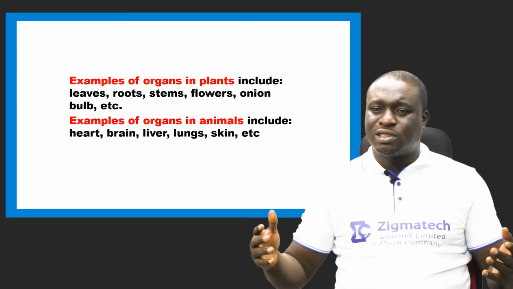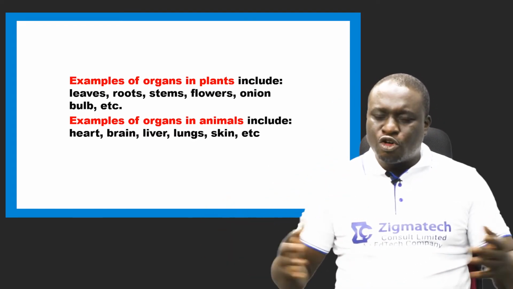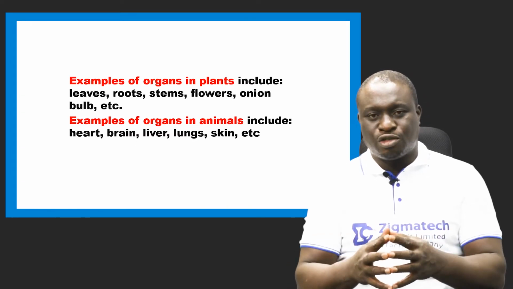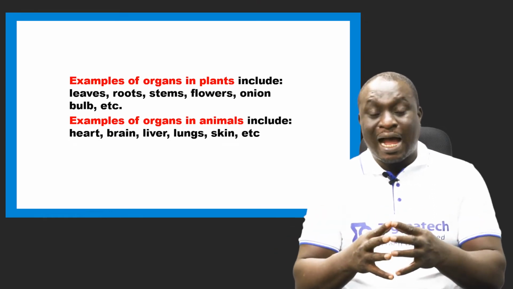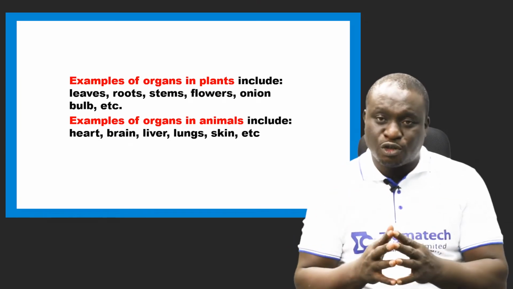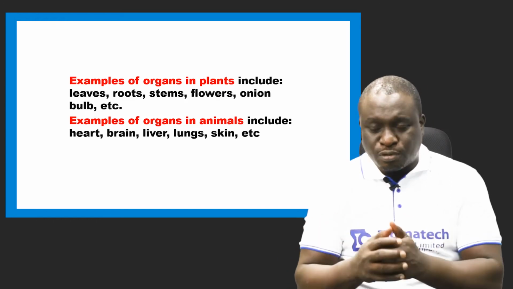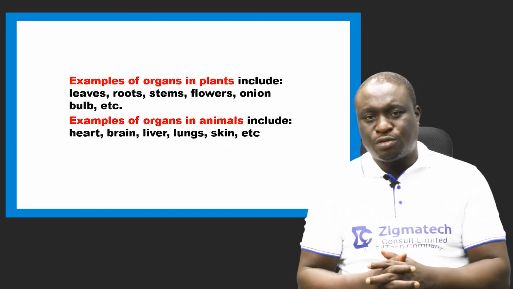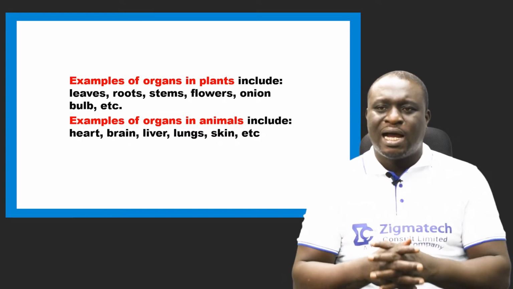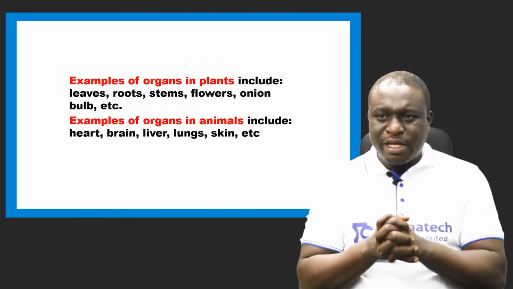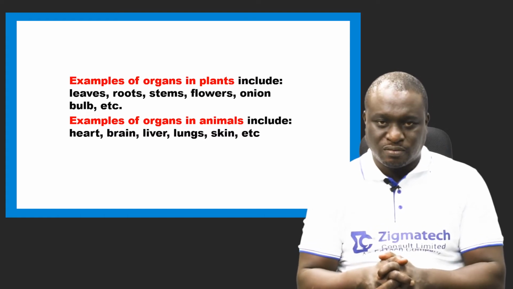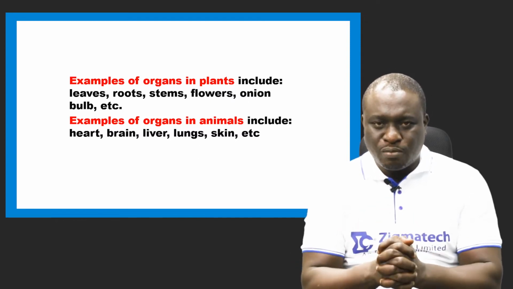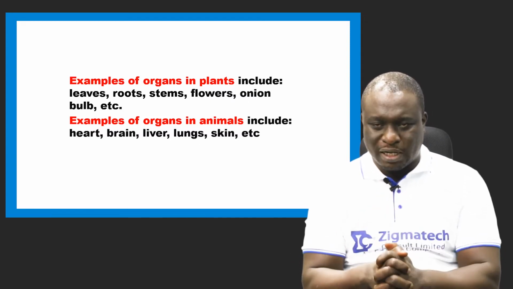So you can see, like we said before, that organs are groups of tissues which aggregate together and carry out a particular function. In leaves, there are groups of tissues. In roots, there are groups of tissues. In stems, there are groups of tissues. Also, flowers are organs. Please also take note, the onion bulb is an organ, okay?